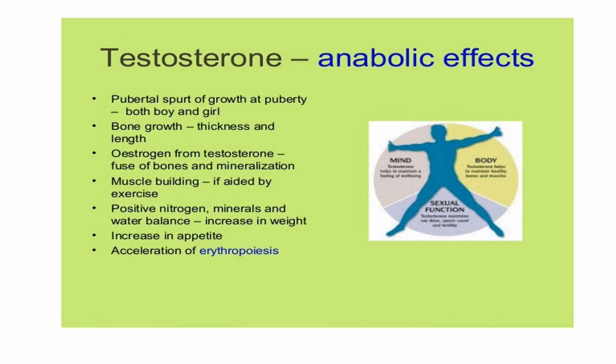Now, the anabolic effects of testosterone. What are the anabolic effects, in boys and girls both? Pubertal spurt of growth at puberty. Bone growth, that is, increase in thickness and length of the bone. Estrogen from testosterone helps in the fusion of bones and mineralization. In skeletal muscles, it helps in muscle building, and also positive nitrogen, mineral, and water balance, which helps in increase in weight. It also helps to increase appetite and acceleration of erythropoiesis. These are the anabolic effects of testosterone.